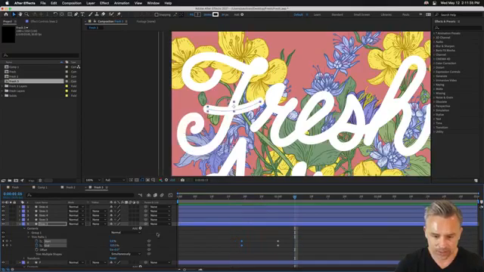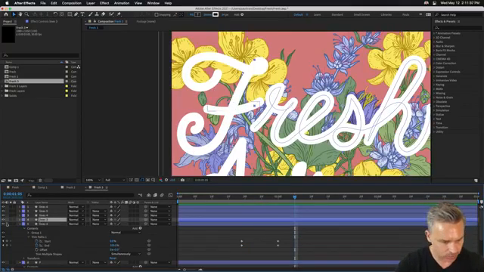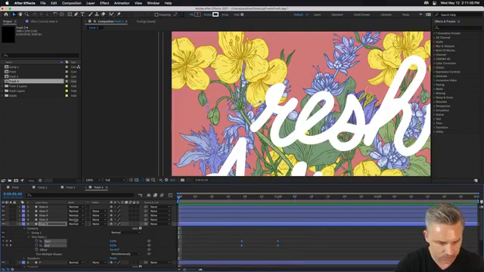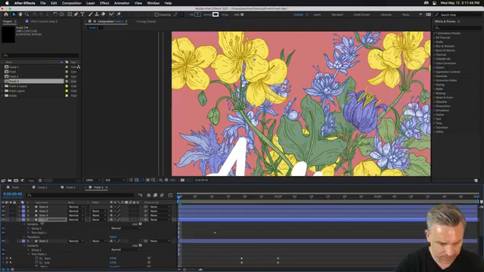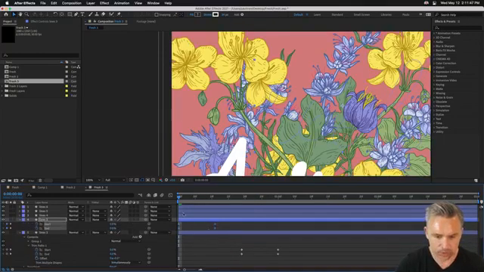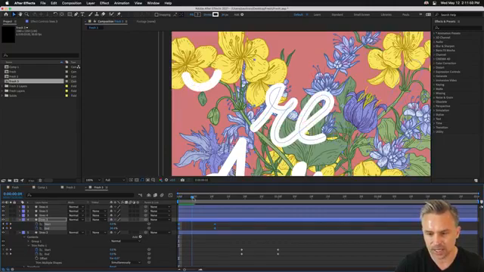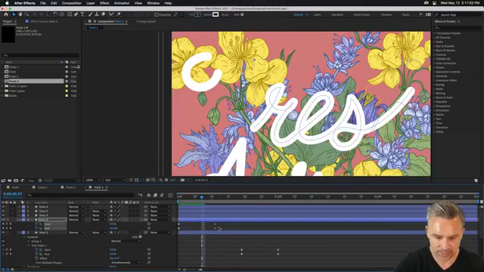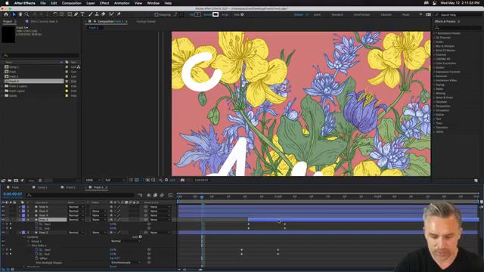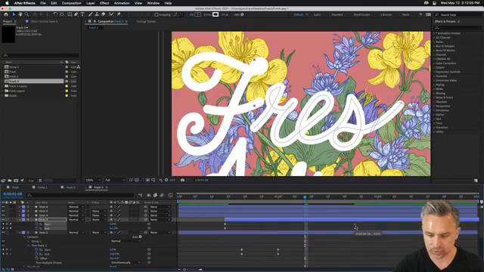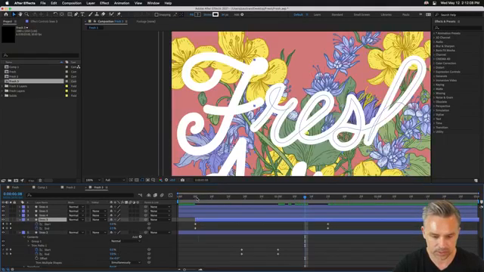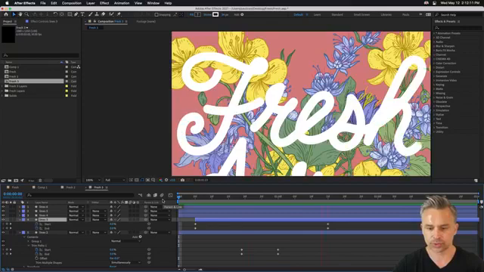So I have this going. It's doing its thing. Let's do this long text really fast. Let's copy this and see if this works. Let's paste it. Hit U, your Uber key, and you can paste it in. And now we have that text coming to life as well. So I can start to stagger this a little bit, maybe making sure the F comes in first. Do whatever you want, right? Have some fun with it. And since this is extra long, we'll stretch this out as well. Cool?